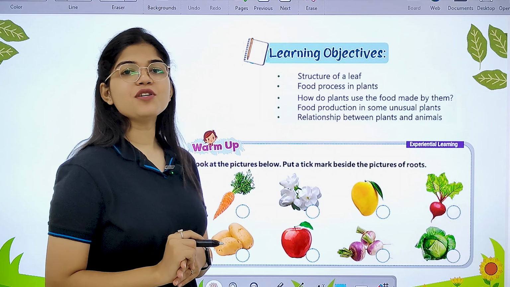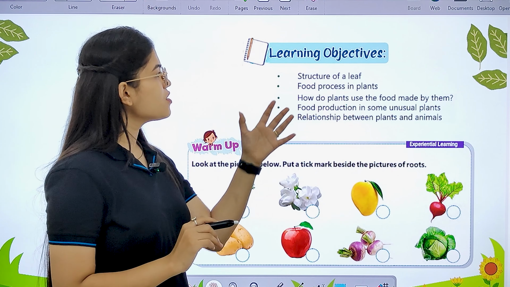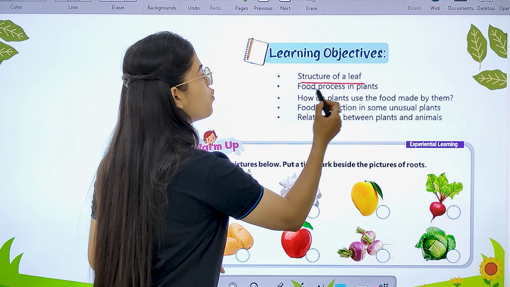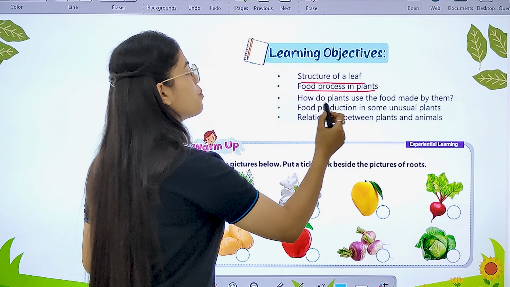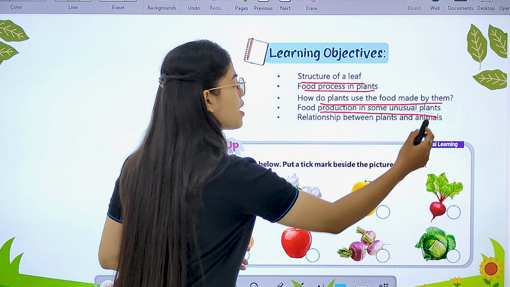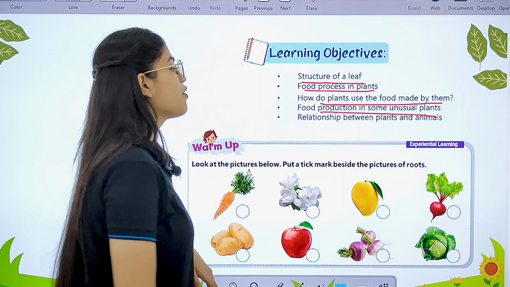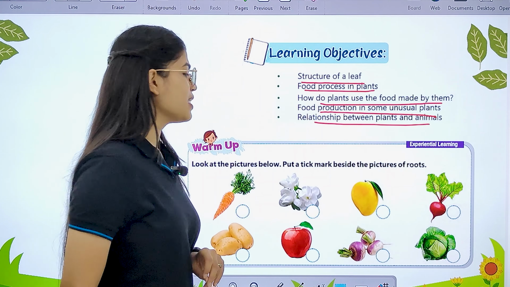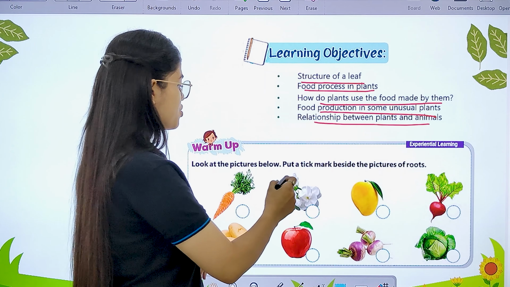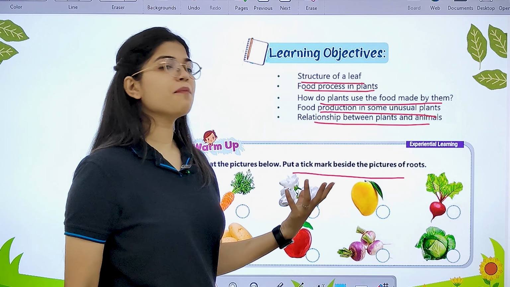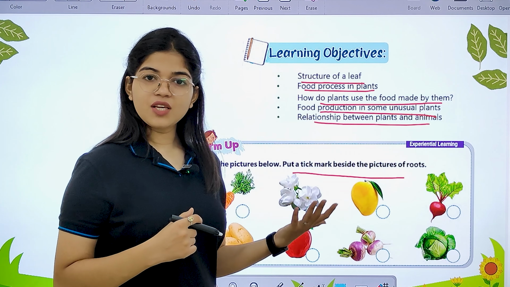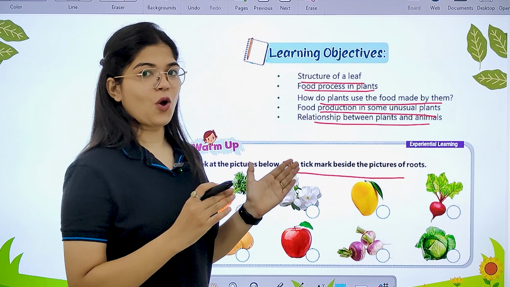In this chapter, students, we are going to cover these topics: structure of leaf, food process in plants, how do plants use the food made by them, the food production in some unusual plants, and the relationship between plants and animals. Okay, so students, first of all, they have given you some pictures over here. You have to put a tick mark beside the pictures of fruits. First of all, let me explain the chapter and then you can do it on your own.